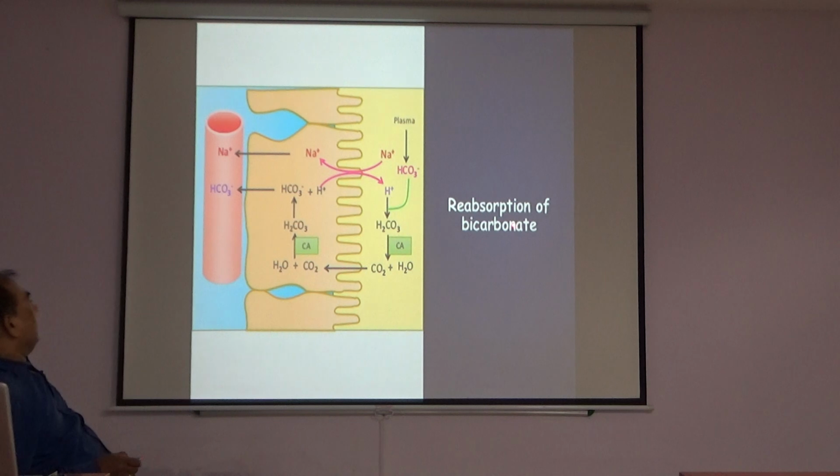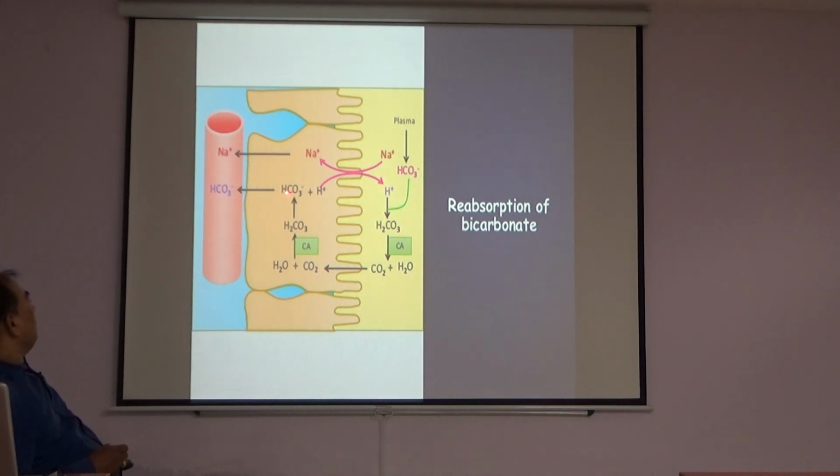Reabsorption of bicarbonate ion. In the renal tubular cells, water and carbon dioxide combine with the help of carbonic anhydrase to form carbonic acid, and this carbonic acid dissociates to form bicarbonate and hydrogen ion.